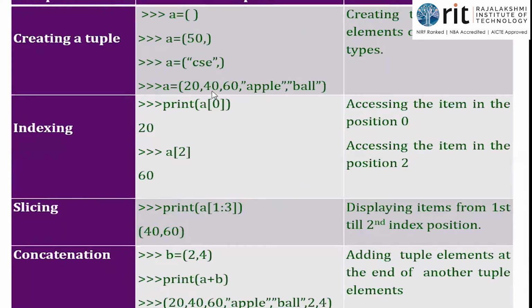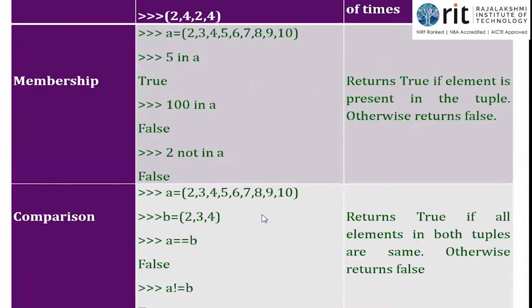So at index 1, I have 40. At index 2, I have 60. That is why I've got the answer 40 and 60. Index 0 has 20, index 1 has 40, I take the 40, and index 2 has 60. That is how I've got the answer.